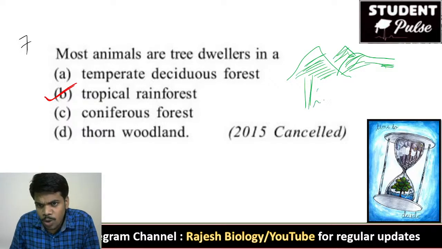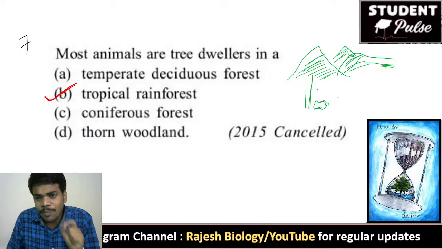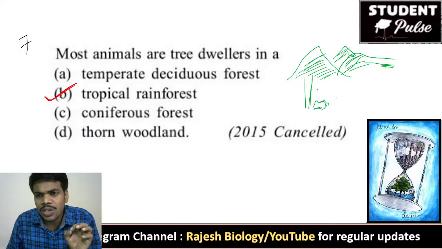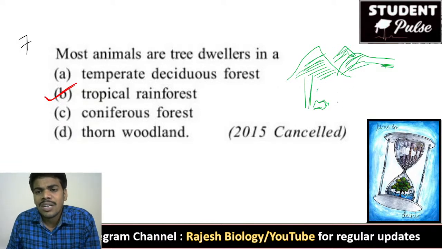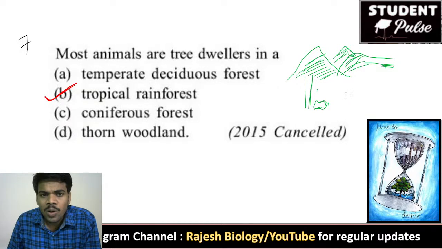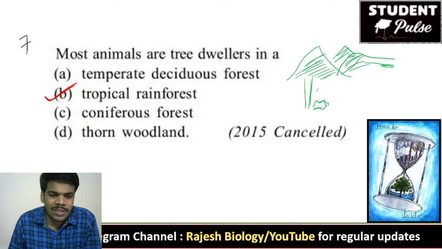under these trees small shrubs are developed. Okay, so to increase the temperature and to live in this type of conditions, the animals develop dwelling characters. So ground dwellers and tree dwellers are more in tropical rainforest. So the right answer is tropical rainforest.